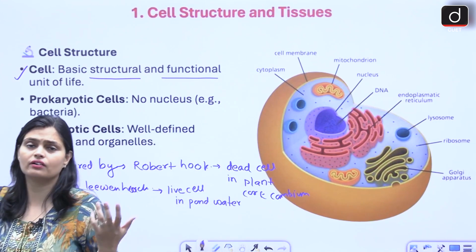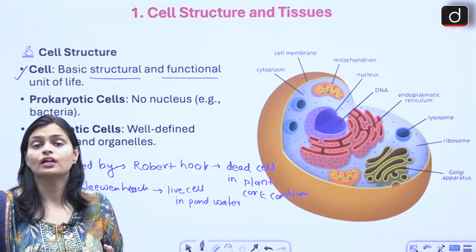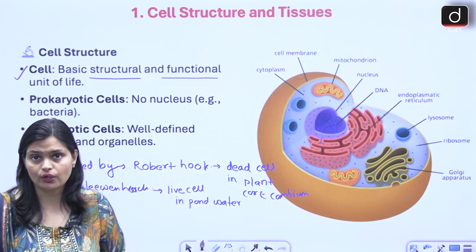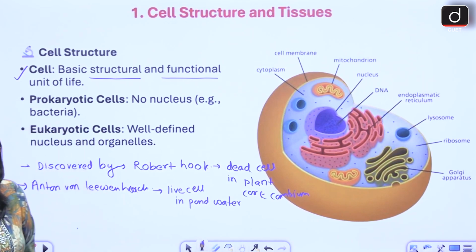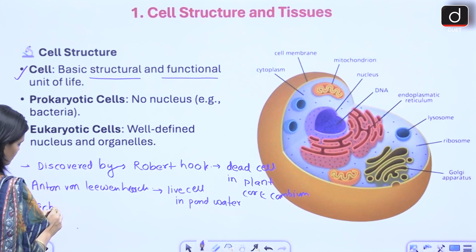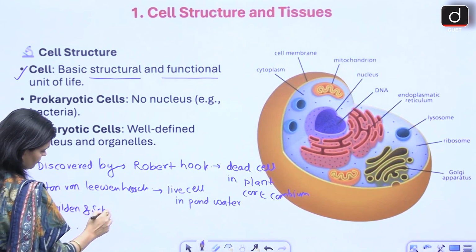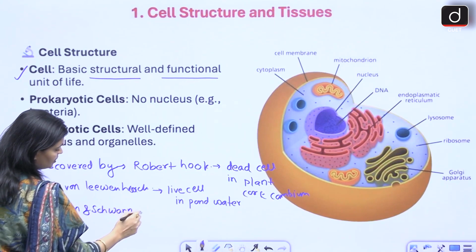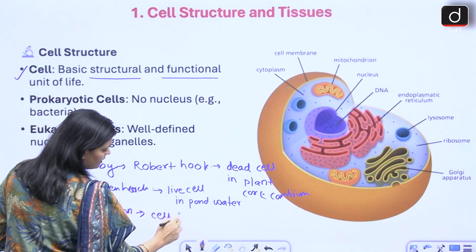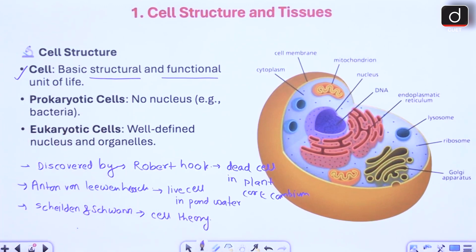After that, we have scientists like Matthias Schleiden and Schwann who gave the cell theory, right? So who gave the cell theory? Schleiden and Schwann. Now what does this cell theory suggest, guys?